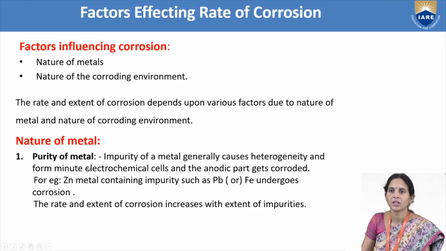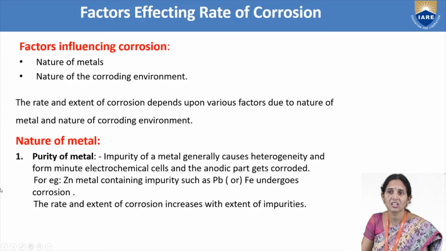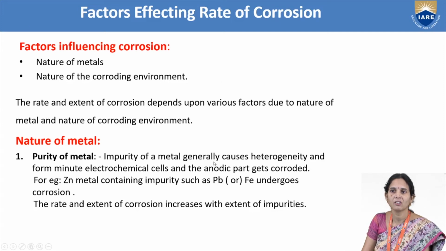Purity of the metal. Impurity in a metal generally causes heterogeneity. What is heterogeneity? It means forming minute electrochemical cells, like forming anode and cathode. So the anodic part gets corroded, it will undergo corrosion. For example, zinc metal containing impurities such as lead or iron undergoes corrosion. Zinc is containing what impurities? Lead and iron. This means some minute electrochemical cells are formed.